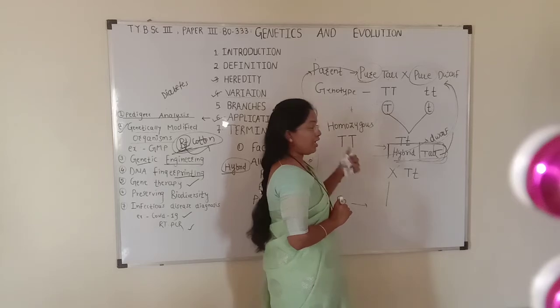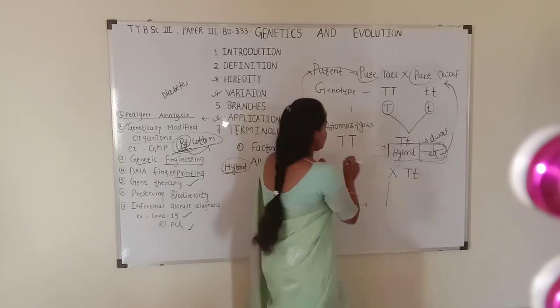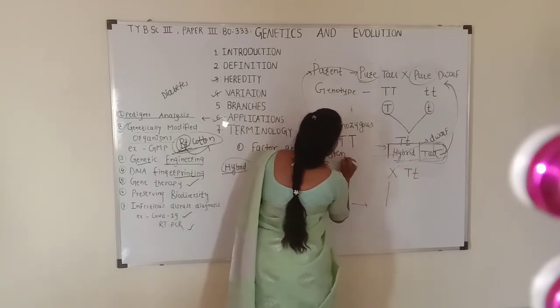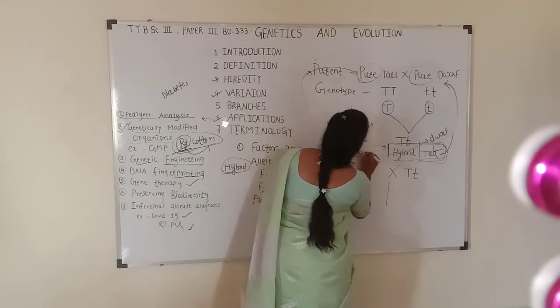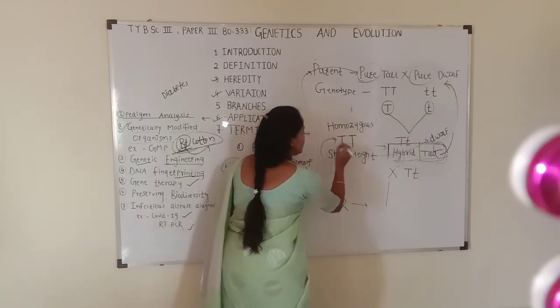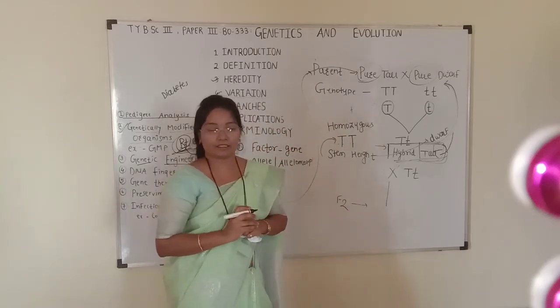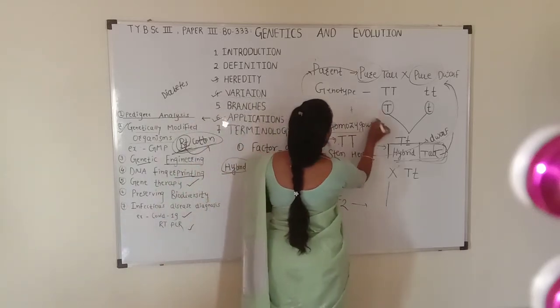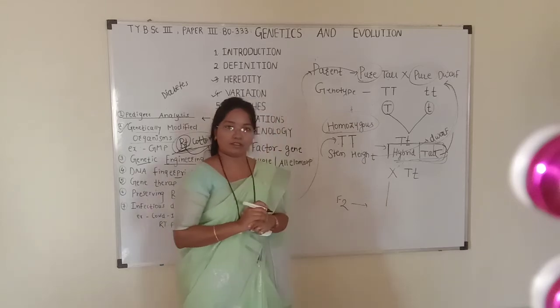For example, if the stem height character possesses two similar genes for the tall character, it is called homozygous condition.